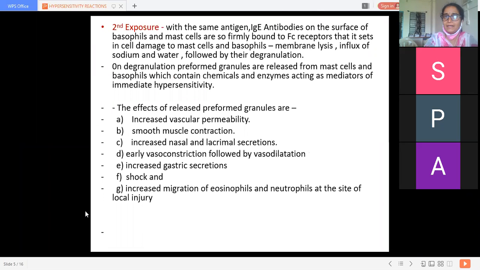Next there will be degranulation of the mast cell, and all these things happen after the second exposure of the same antigen. So increased vascular permeability, smooth muscle contraction, increased nasal lacrimal secretions, early vasoconstriction followed by vasodilatation, increased gastric secretion, shock, that is circulatory failure, or increased migration of eosinophils and neutrophils at the site of local injury.